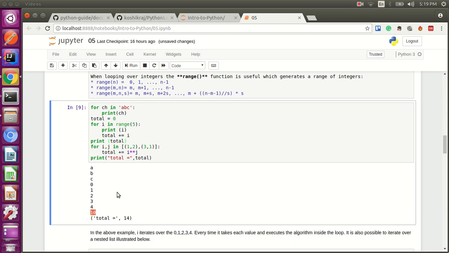So this is the total of all the integers, but this total is what we are printing out for i comma j.